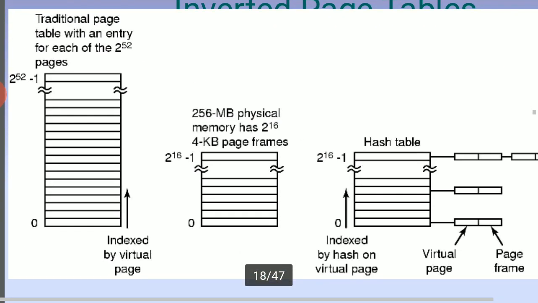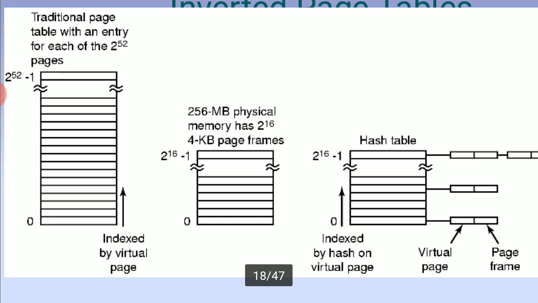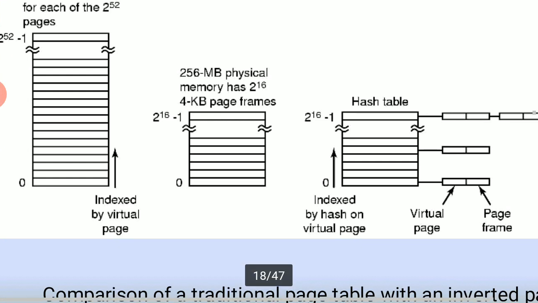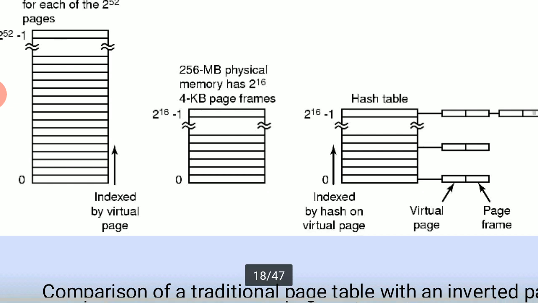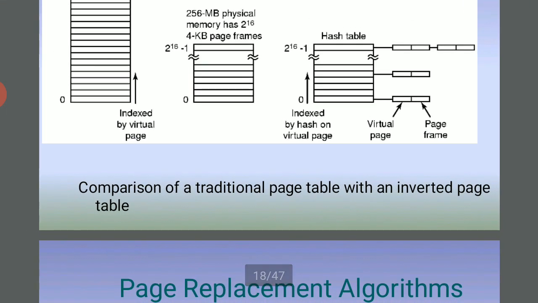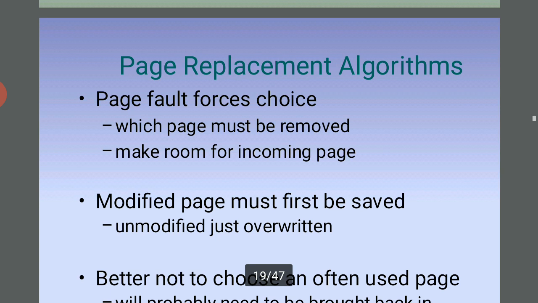The traditional page table has an entry for each of the 2^52 pages, while the 256 MB physical memory has 2^16 4 KB page frames and hash tables. So indexed by the virtual page, indexed by the hash on the virtual page, and the virtual page frame. The comparison of the traditional page table with an inverted page table, and the page replacement algorithm.